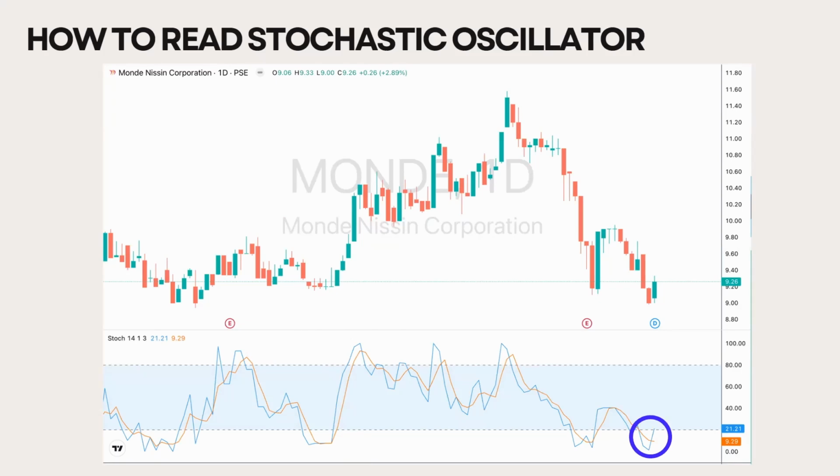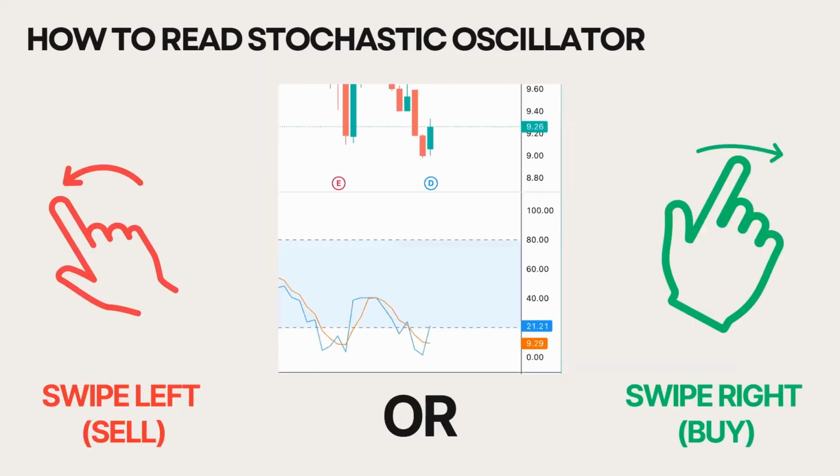Now zoom in to today. The blue line is crossing above the red line. Sparks might just be flying again. So will you swipe right on Monday and ride a potential upward trend, or swipe left and wait for more clarity?